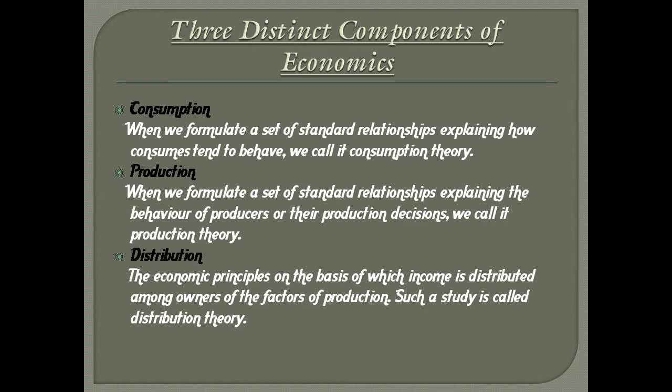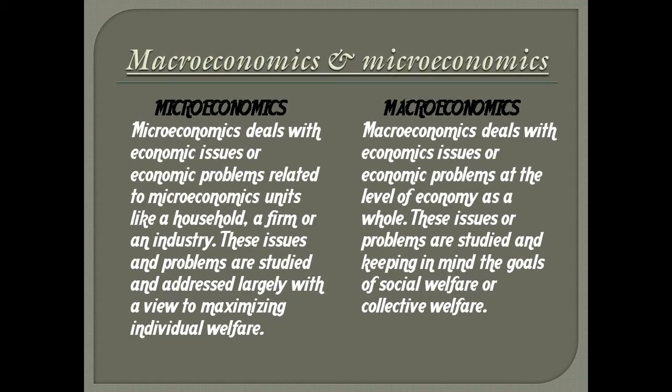Besides these three major components of economics, economists also address such questions which are of social significance, like the question of poverty and unemployment, the question of growth with social justice, and the question of environmental degradation, as linked to various economic activities. Issues of social significance, of collective significance, are categorized as issues of macroeconomics. These are distinct from the issues of microeconomics, which revolve around the problems of choice confronted by microeconomic units like a household, a firm, or an industry.